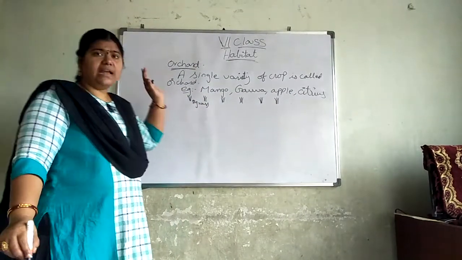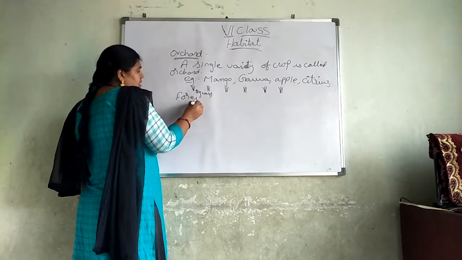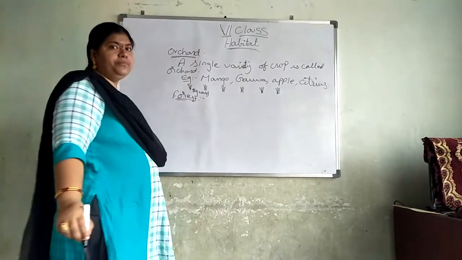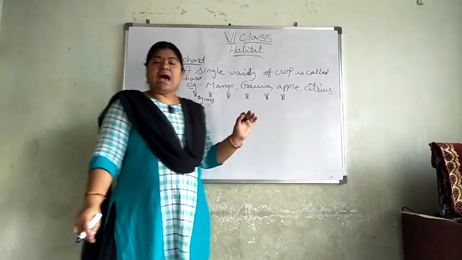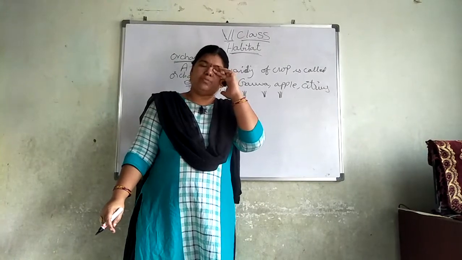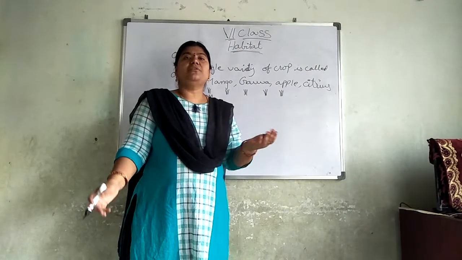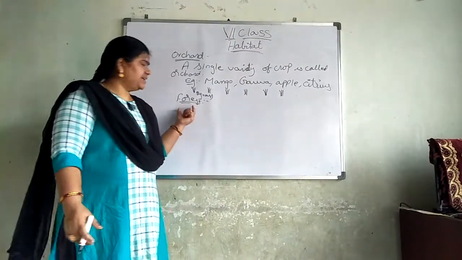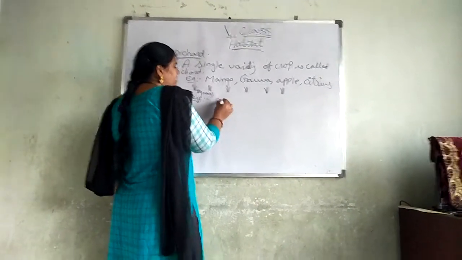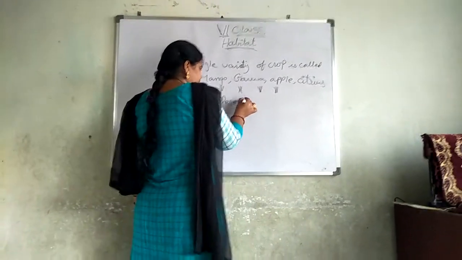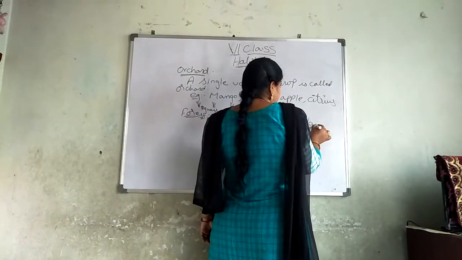Are the orchard and the forest the same? No. When we take the forest, the question is whether the plants present in the orchard and in the forest are the same or different. The orchard is reared by the farmers. A farmer will handle the orchard. But a forest develops automatically, and different varieties of plants will be present.